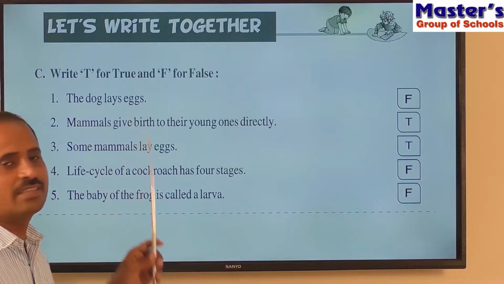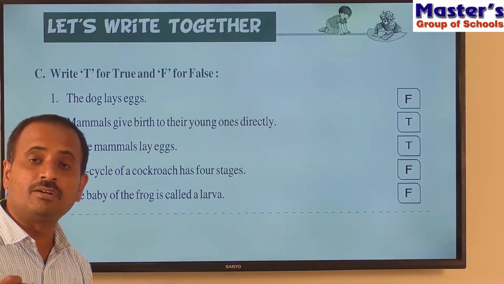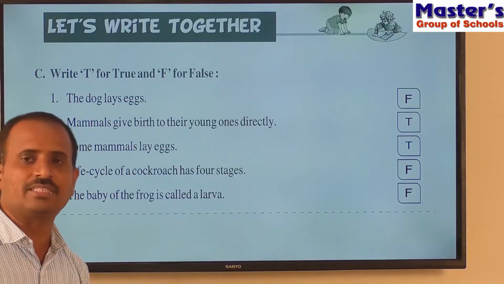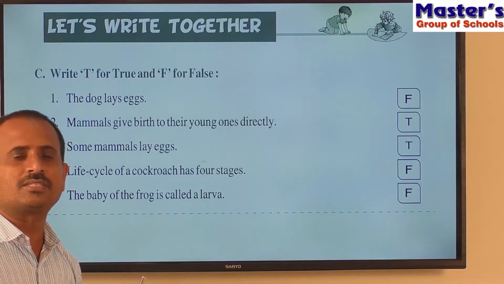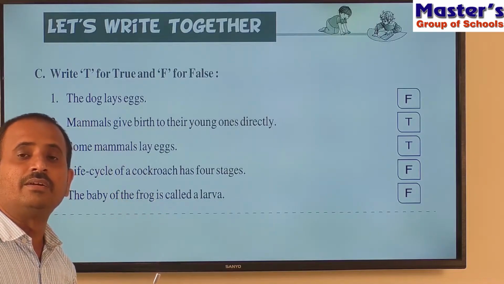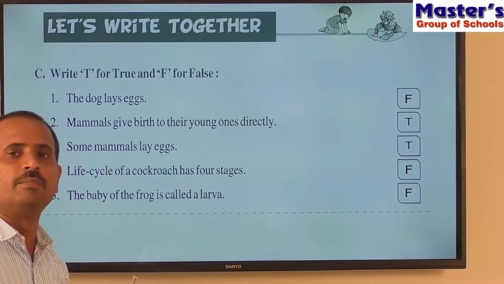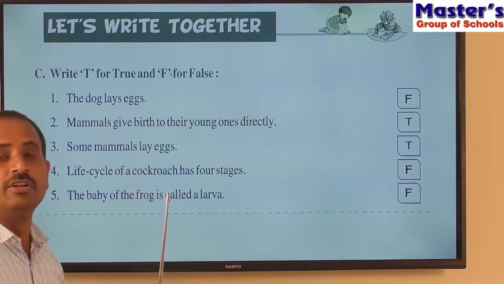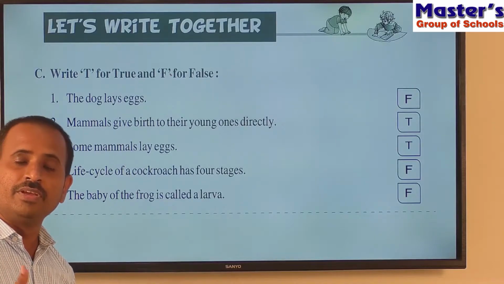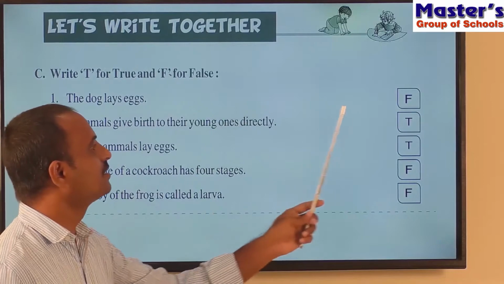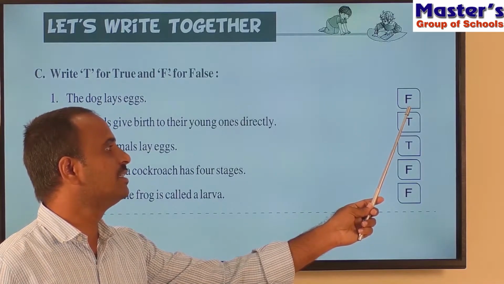The dog lays eggs. Children, here dog is a mammal and it does not lay eggs. Already we have discussed in the chapter that the dog is a mammal and it directly gives birth to its young babies and it does not lay eggs. That means the dog will reproduce by giving birth directly to its young babies. So the first sentence is wrong. That's why the answer is false.